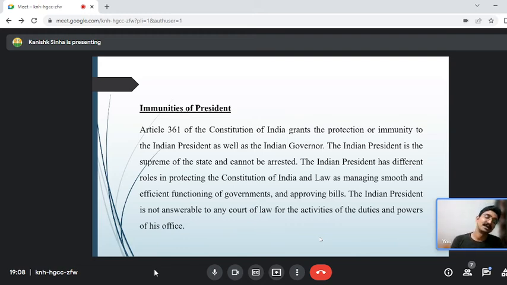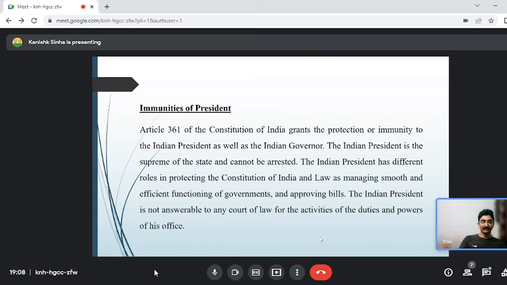No criminal proceeding can be instituted against the president or governor. He cannot be arrested. The president of India cannot be arrested. It is a very important point, guys. He is not answerable to any court of law for the activities of the duties and powers of his office. Whatever activities he is doing in his office, he is not answerable for them to the court of law. You cannot ask the president, you cannot summon the president.